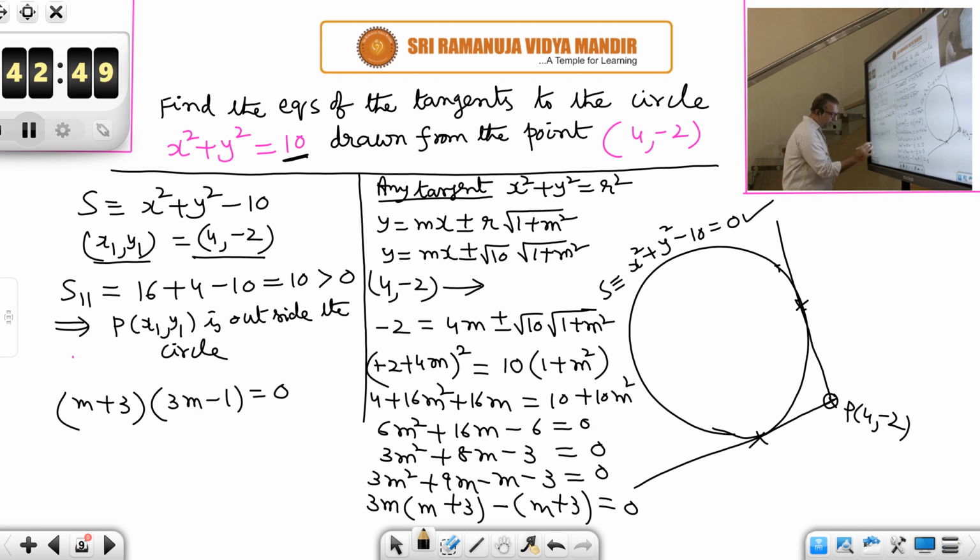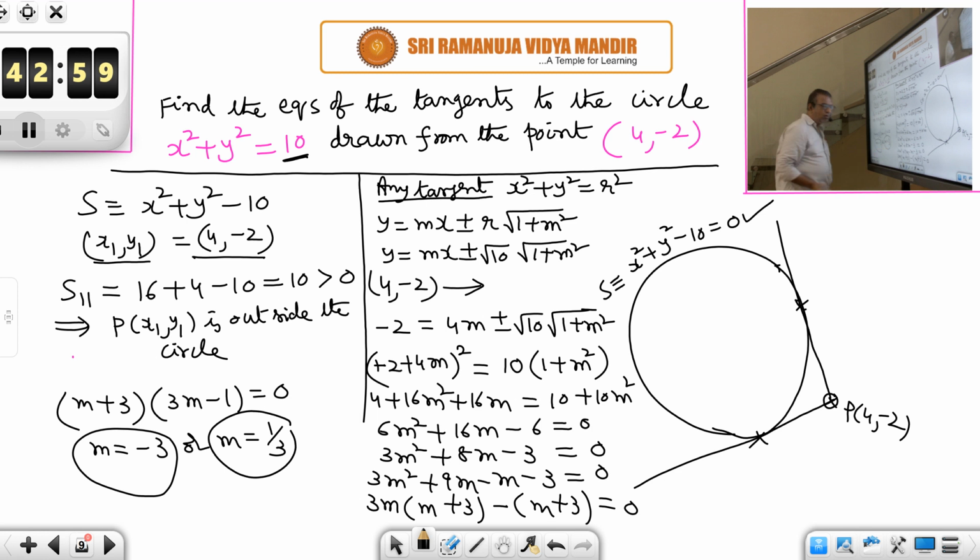So m is equal to what? Minus 3 or m is equal to 1 by 3. So the slopes of the two tangents are 1 by 3 for one, and minus 3 for the other tangent.